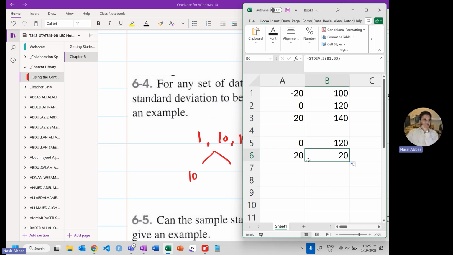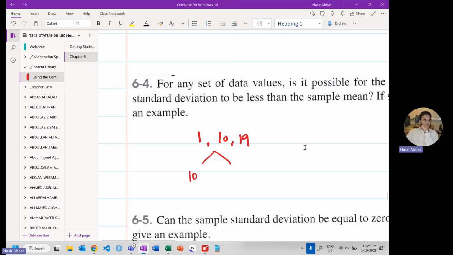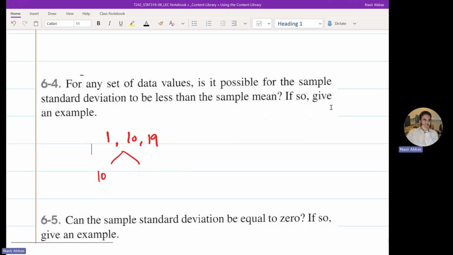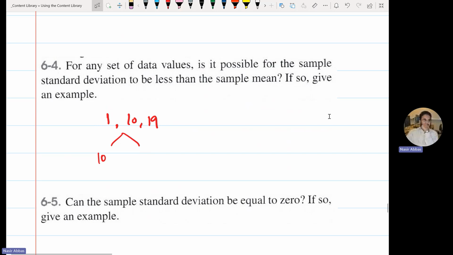But from the question point of view, standard deviation has nothing to do with the mean. You can have data where the mean is bigger than the standard deviation, and you can have data where the standard deviation is bigger than the mean. So for any set of data values, is it possible that standard deviation is smaller than mean? Yes, it is possible. If so, give an example where standard deviation is smaller than mean.